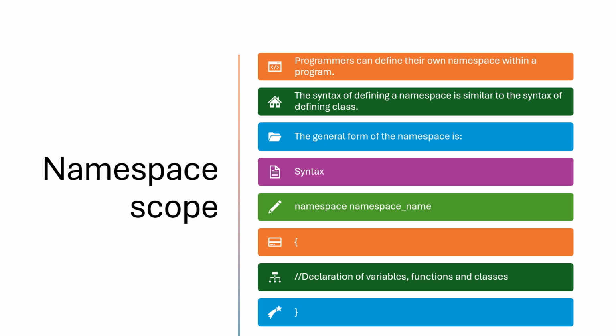Namespace. Every program needs a namespace to identify variables, functions, classes, everything. Programmers can define their own namespace within the program. The syntax is the namespace keyword and the namespace name, then in brackets the declarations can be done.